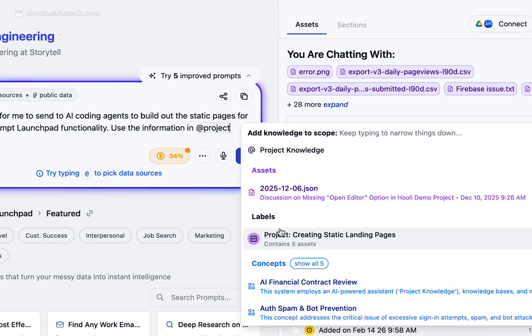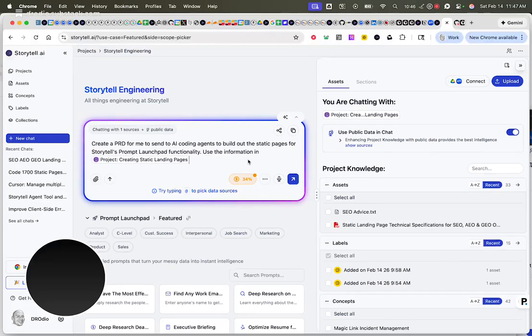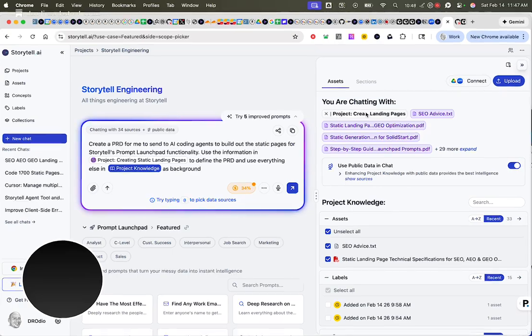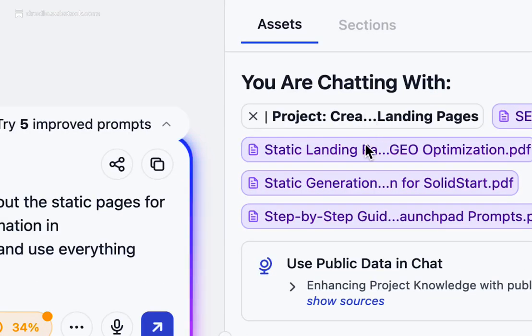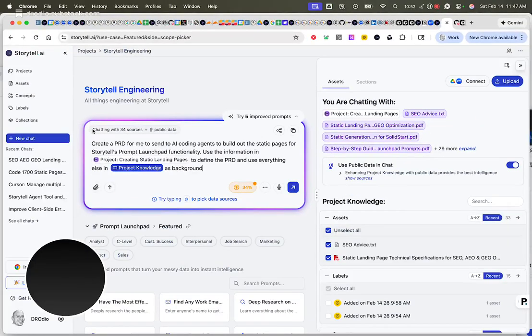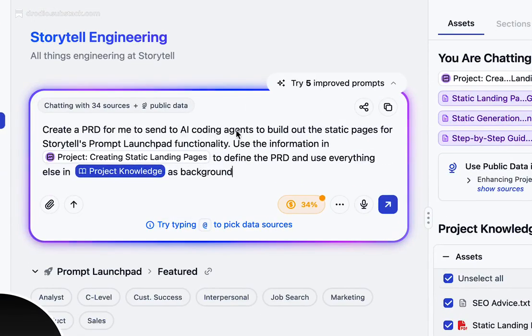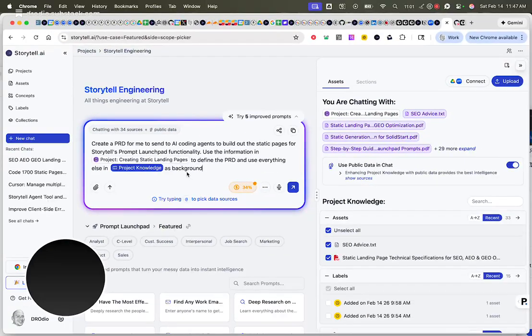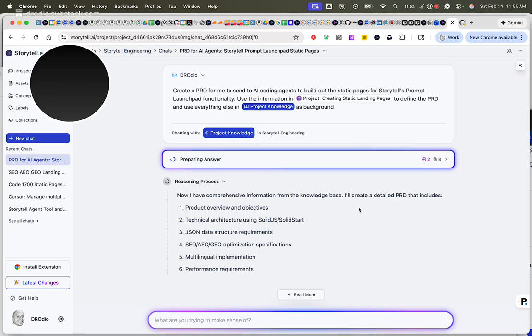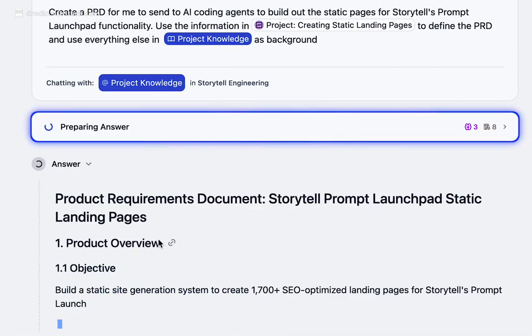And so I'm going to say, use the information in this project. So we can see now that I'm saying that I'm chatting with this label, but I'm also chatting with all the other knowledge in the project. And so I'm saying, create a PRD for me, use the information in the label here to define the PRD, and use everything else in the project knowledge as background. Okay, now Storytell is off, so it's figuring everything out.